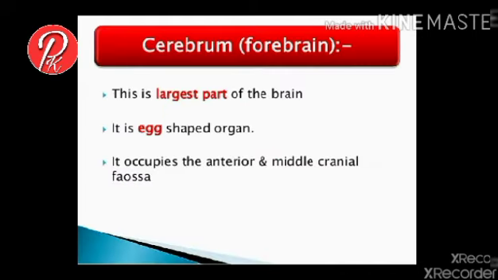As we learnt in the previous section, the cerebrum is the largest part of the brain. It is approximately 80% of the central nervous system. The outer part of the cerebrum is convex in shape and the lower part is concave in shape.